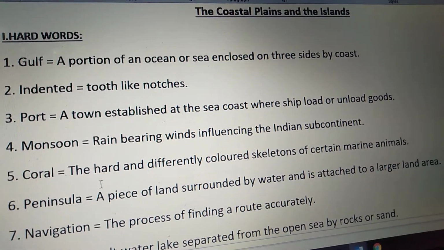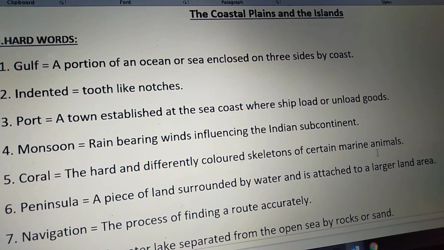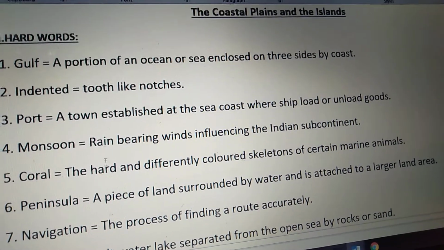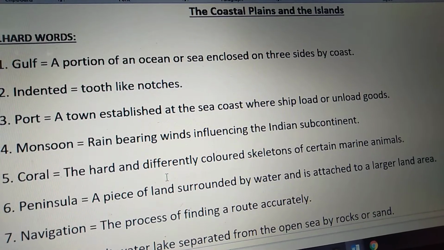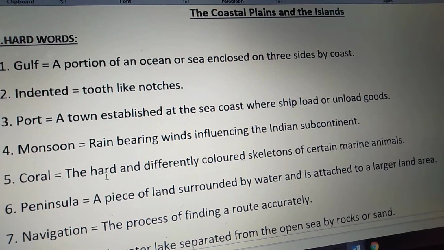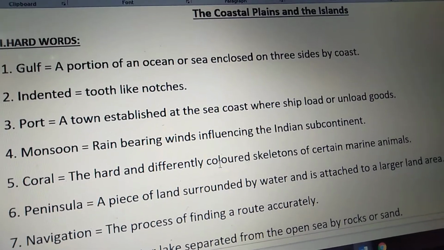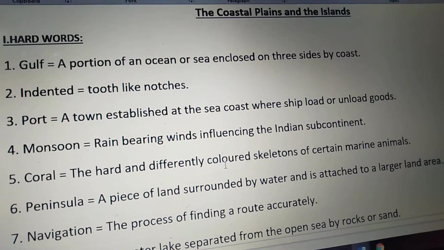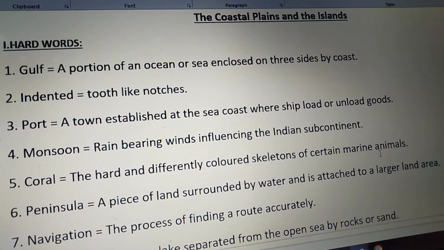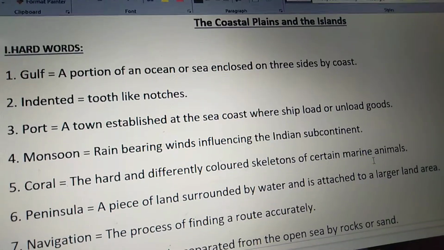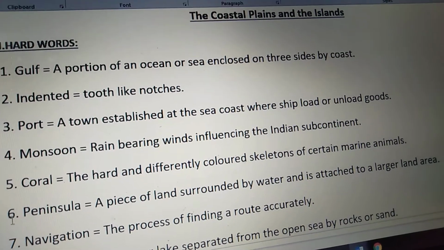Fifth one is coral. Coral means the hard and differently colored skeletons of certain marine animals. The hard and differently colored skeletons of certain marine animals.